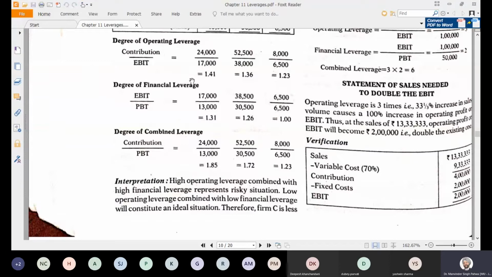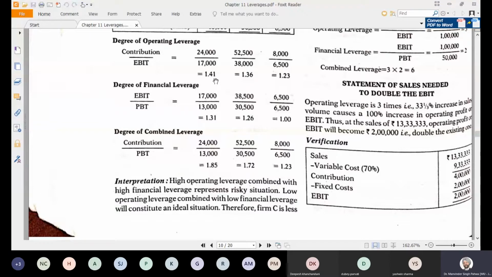For example, you are having a very high fixed cost. What is the risk? Risk is that if you do not have that much of sales, you will not be able to cover your high fixed cost. At the same time, if you are having high financial cost and your PBIT is not enough to cover your interest, or you can say the interest coverage ratio is very, very low, at that time you will not be able to cover your interest.